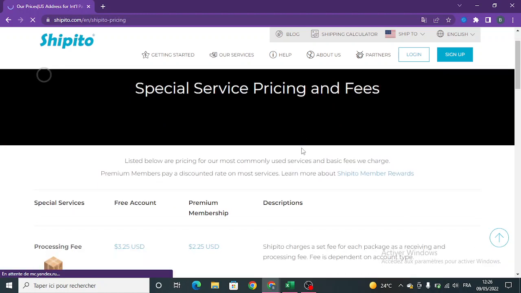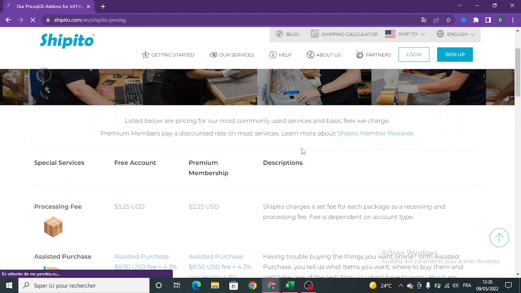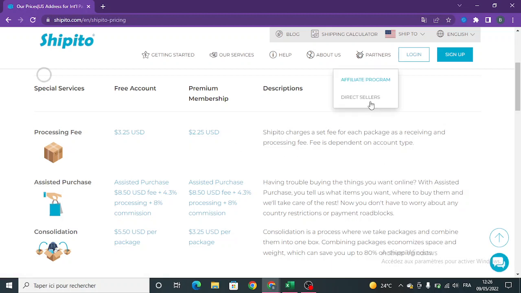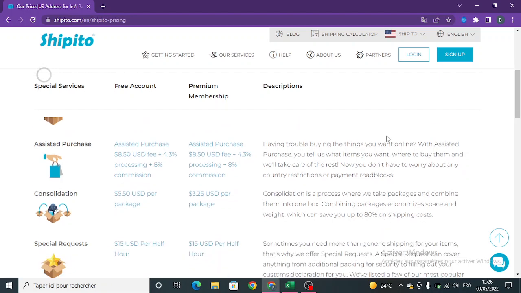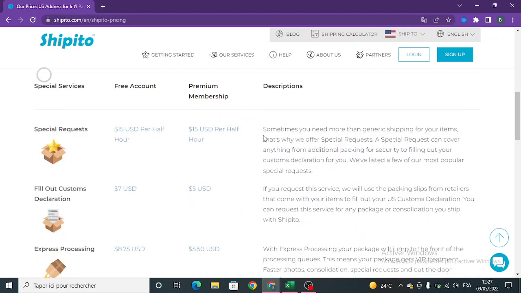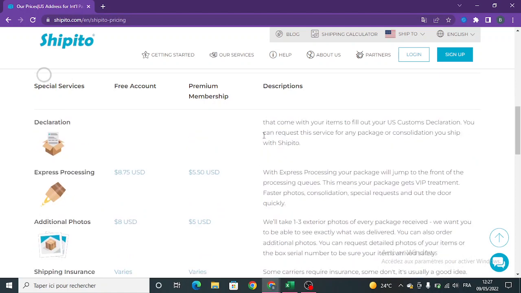So the niche of the USA is really important if you want to make money. These are additional fees you can have, and you have to be wary of this. It's really important to see the consolidation of the product, the commissions, everything.